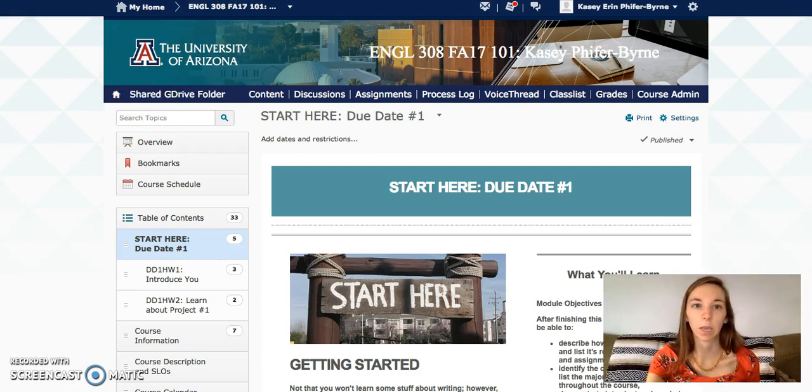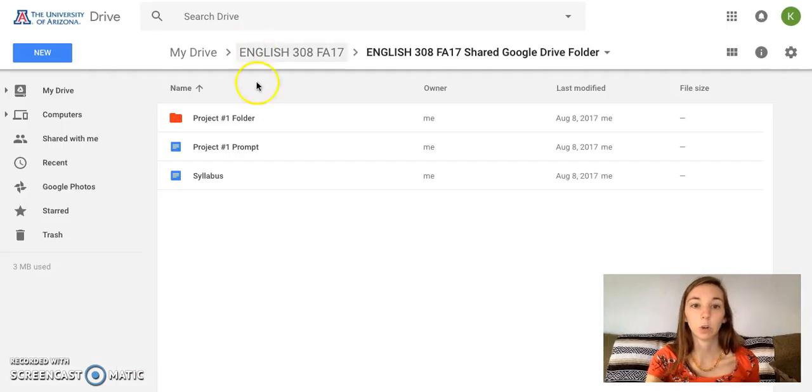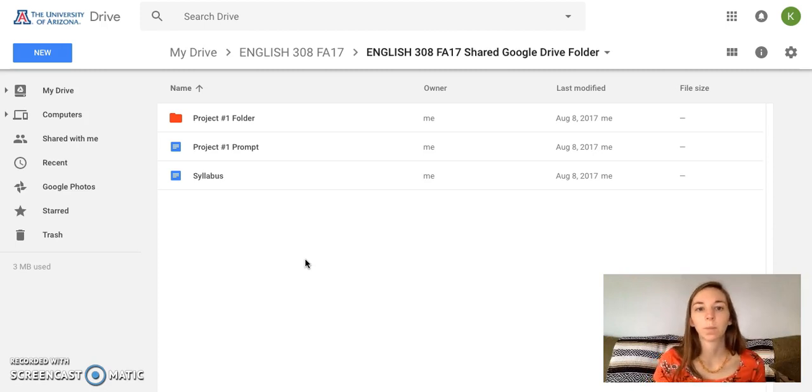If you click this link, it will take you to our shared folder on Google Drive. You should have all been given access to this by now. Through your UA email, you probably received an email from me saying that I'd shared it with you. Whenever you try to access this folder, make sure that you're signed into your University of Arizona email. I get a lot of access requests from people who are signed into their personal email and they don't realize it, and then they don't have access to the folder. So make sure that you are signed into the right email.